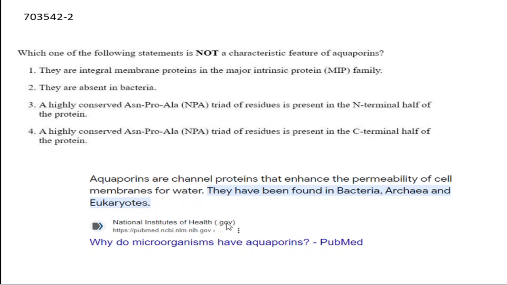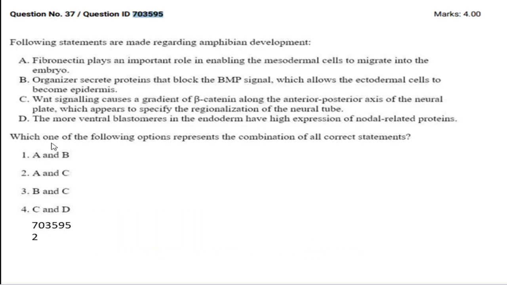But here they just mention it is present in the C terminal. Since they are asking for what is not a characteristic feature of aquaporin, of course option number 4 is also not a characteristic feature, because in aquaporin the highly conserved NPA will be located only in the N terminal. But here they just mention C terminal, which is ultimately not a characteristic feature of aquaporin. So some have challenged this particular question.